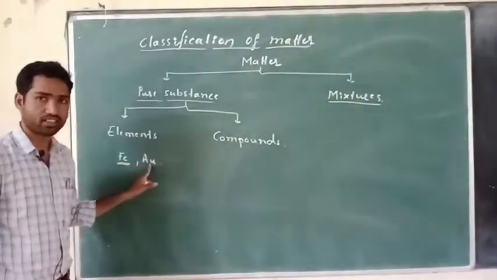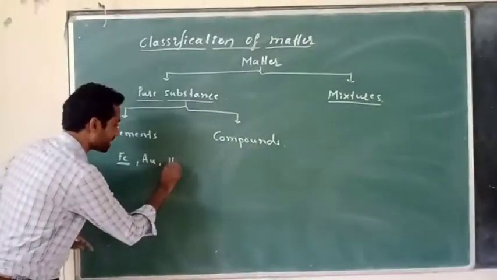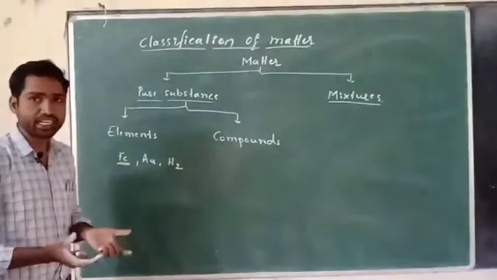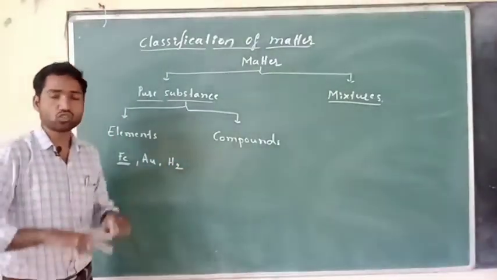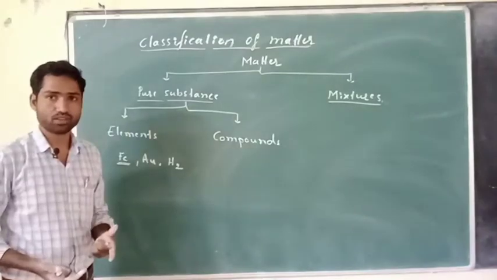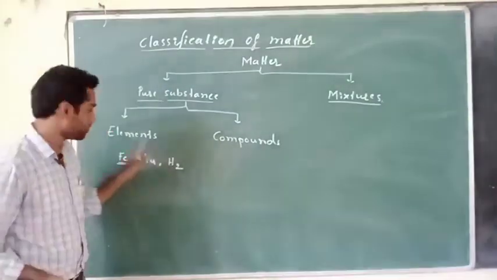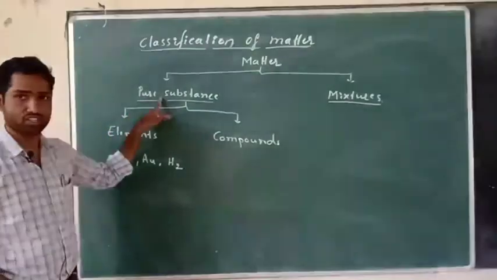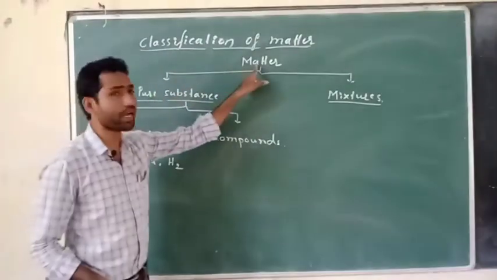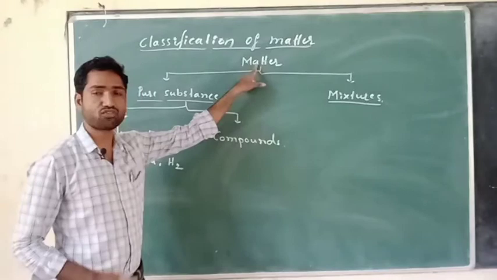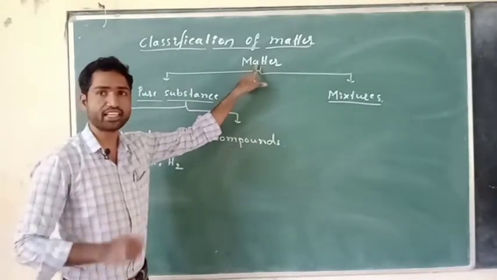These two are elements. If I take pure hydrogen gas, a balloon containing hydrogen gas, it does not have any other gases other than hydrogen. Therefore, this is also an element. This element is nothing but a pure substance. This pure substance is nothing but matter, because it fulfills those two criteria.